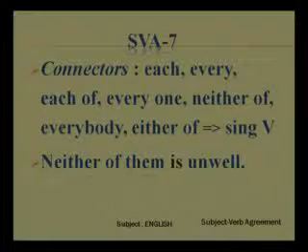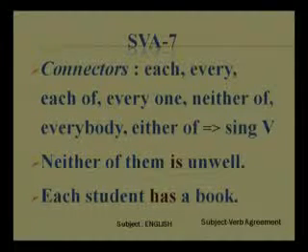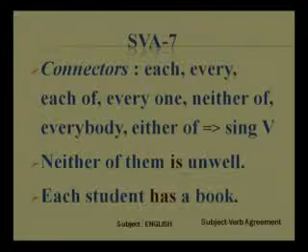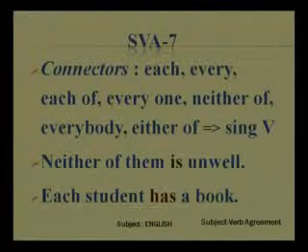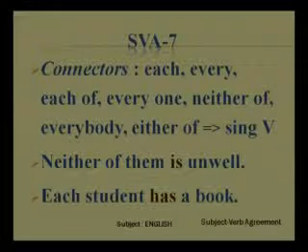So, though we have talked about many animals, when you use neither of them, neither will indicate singular, and you have to use is: neither of these animals is hungry. Each student has a book. Again the word each will indicate that it is singular. Instead of each student has a book, you might say all students have books. Every student has a book. So, every, each of, everyone, neither of, everybody and either of, these words will definitely give us a singular verb.